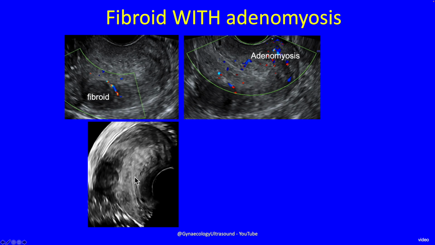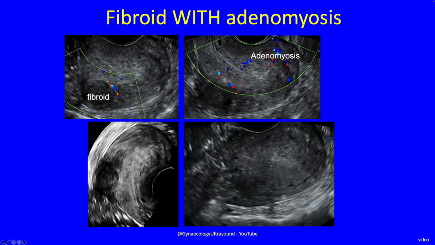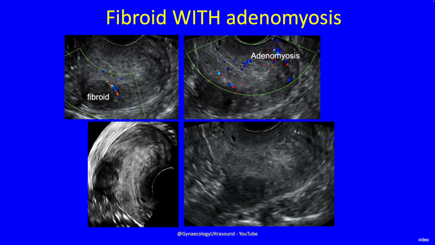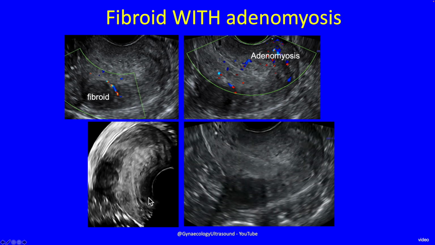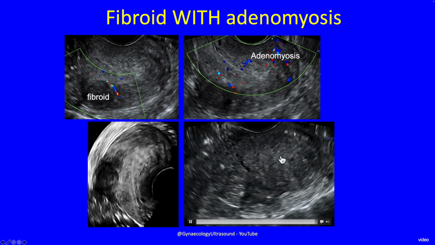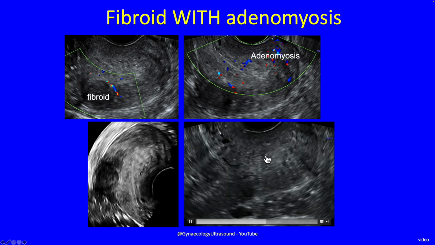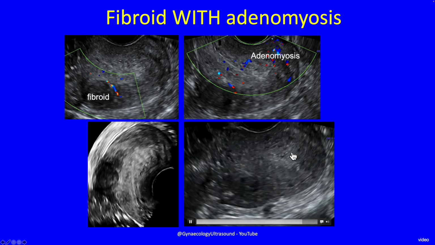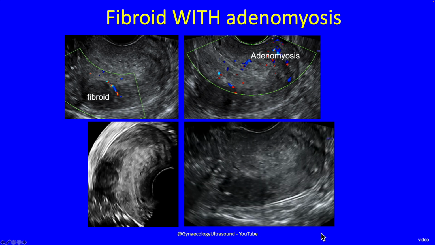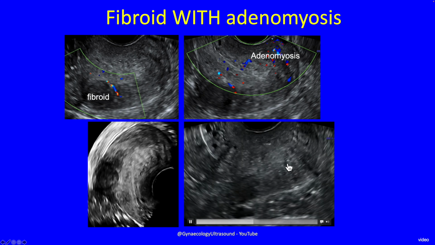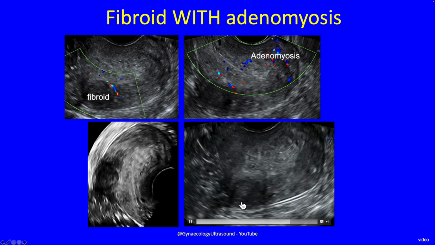There is the fibroid, and here is the endometrial cavity, and you can see that this area is hyperechoic and mixed echogenicity. And on the video you can see it much more clearly. That's obviously a fibroid, and here you've got a very difficult to see endomyometrial junction. You've got little cysts, you've got hyperechogenic little islands, and this is an area of focal adenomyosis and a fibroid coexisting.